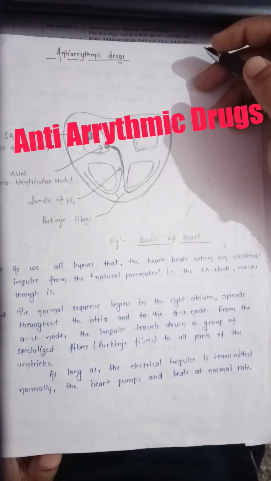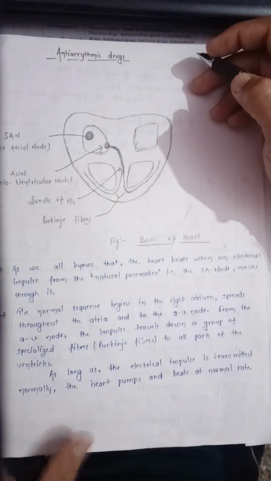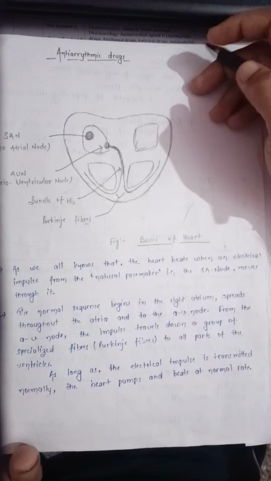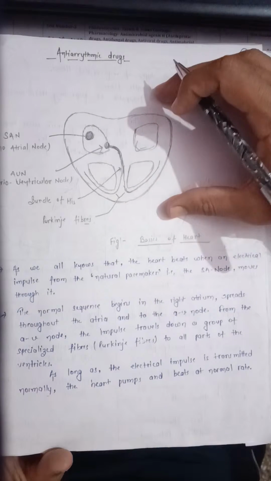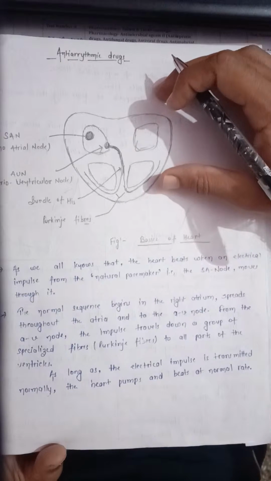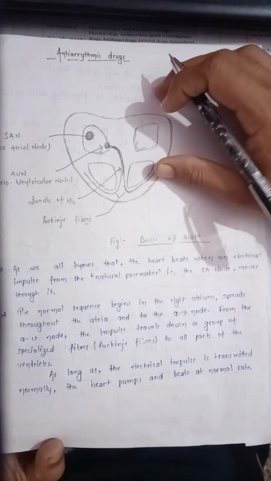Everyone, today we are going to discuss anti-arrhythmic drugs. Before going to the mechanism and what anti-arrhythmic drugs are, let's have a look at the basics of the heart. Here is a simple diagram of a heart showing the four chambers and the sinoatrial node, atrioventricular node, and bundle of His and Purkinje fibers.